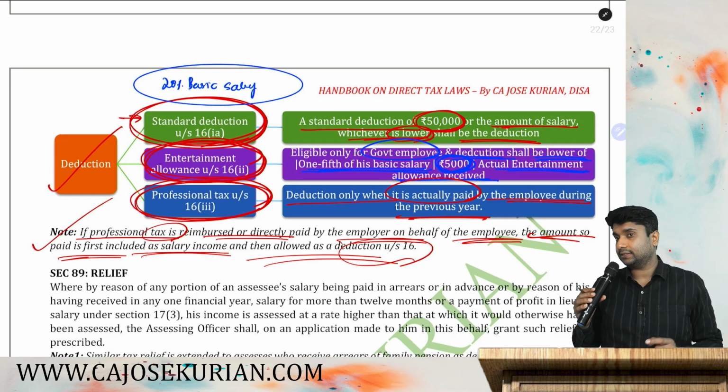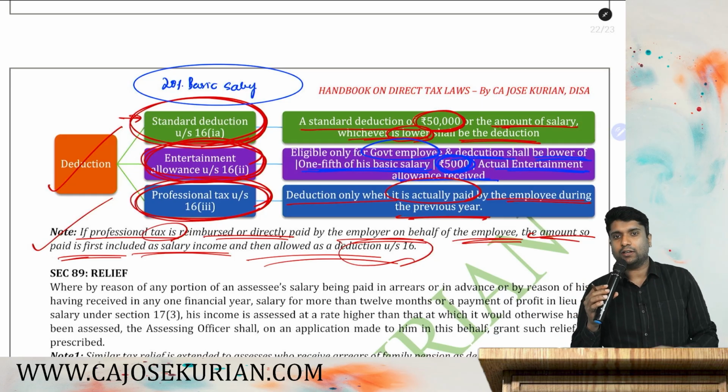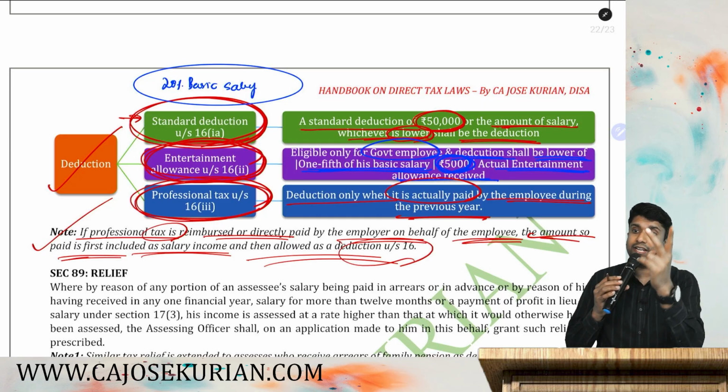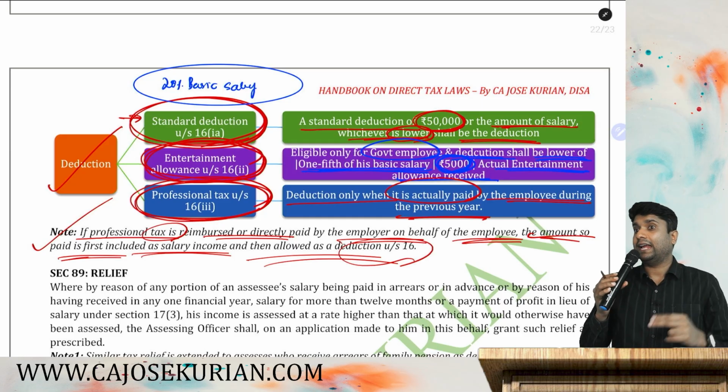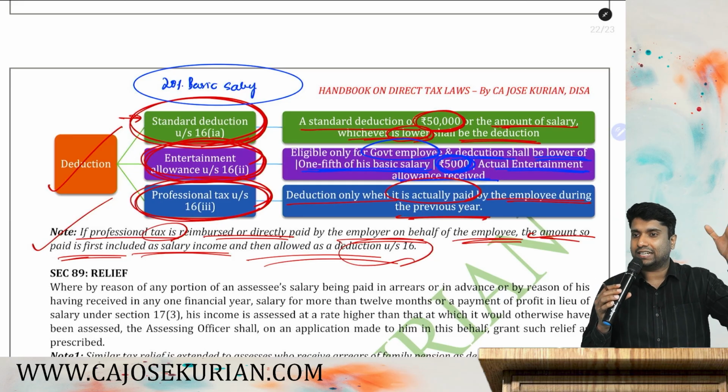So, three deductions. Number 1, how much is the standard deduction? Either rupees 50,000 or your gross salary, whichever is lower. Number 2, entertainment allowance, deductible only by government employees, that means state or central.